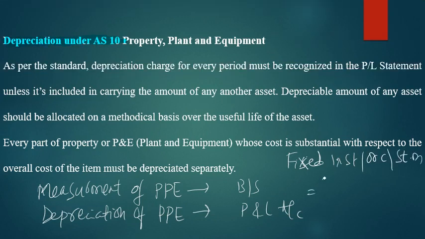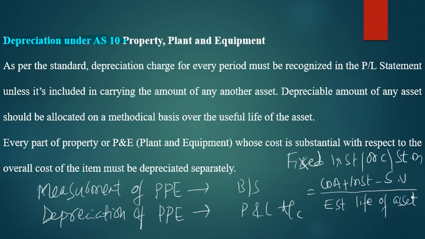So the formula is: cost of asset plus the installation charges minus scrap value, whole divided by the estimated life of the asset. Clear? So for this kind of asset we need to charge the depreciation as per the useful life of the asset.